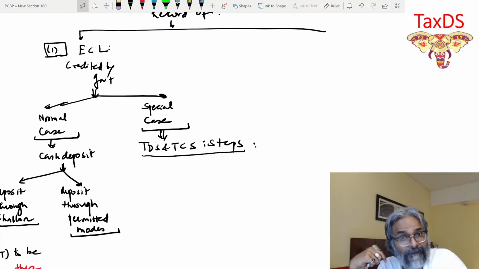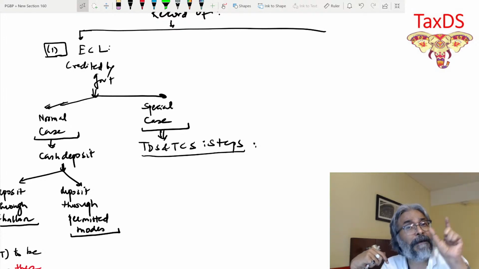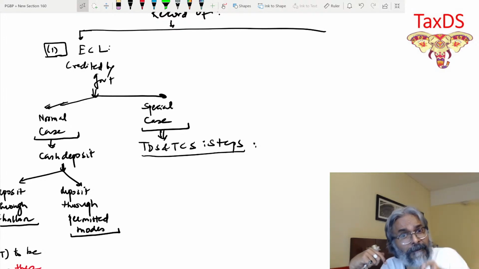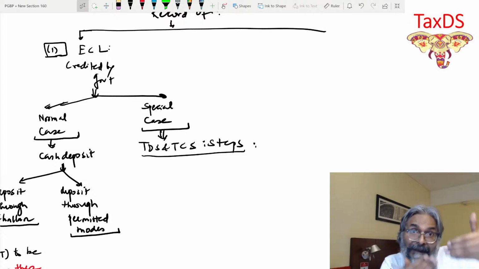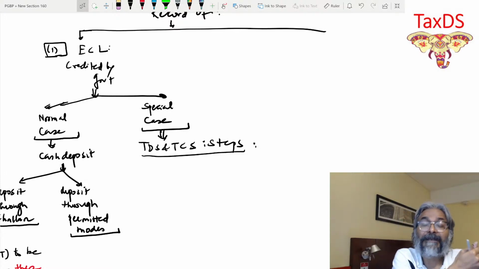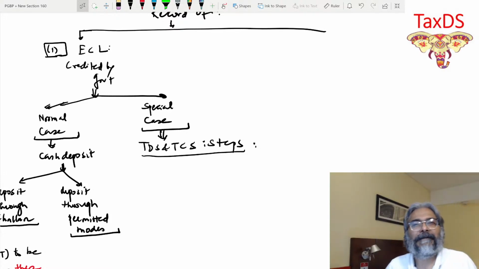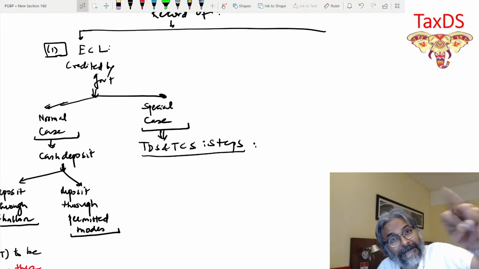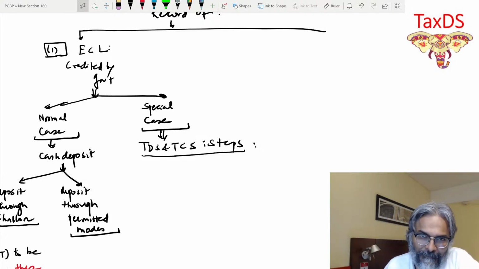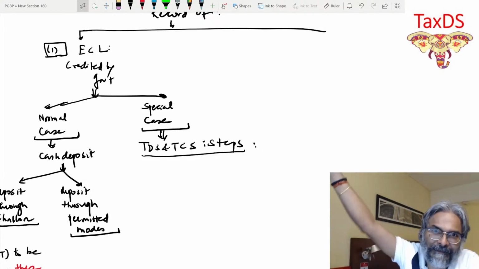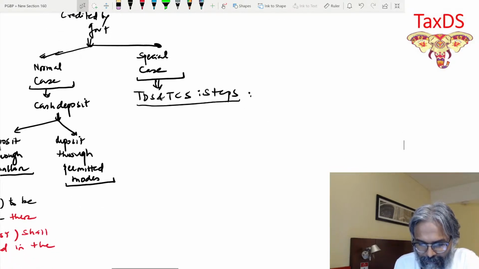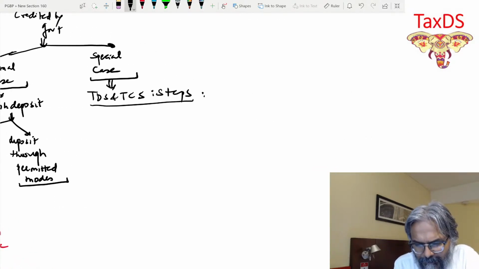The credit of the TDS and TCS deposited by the deductor or by the collector, as the case may be, has to be given to me. Where will the credit go? In the ECL. The credit of the TDS and TCS will go in the ECL first, and from there, finally the adjustment will be made. So what is the step that happens over here in the context of TDS and TCS?